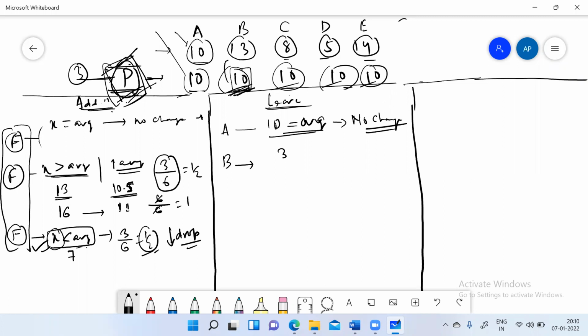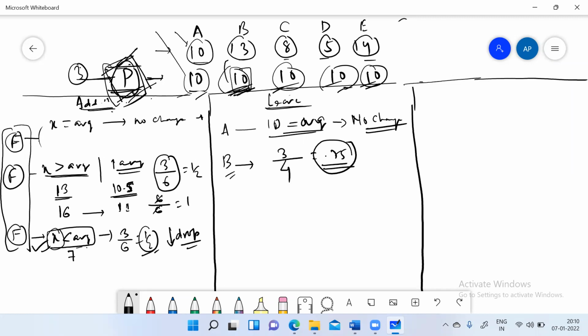ये 10 तो हम 10 का 10 दे देंगे, and we need to give B 3. P will extract 3 from the rest of the people. So 3 divided by what? 4 from everyone, which is 0.75 from everyone. The new average will now become what? 9.25.